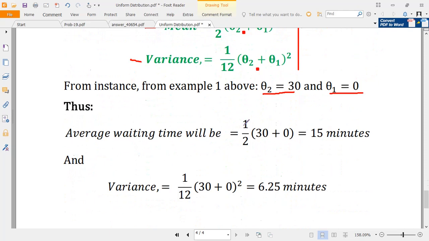Here are the results. The average waiting time will be equal to a half times 30 plus 0, which is 15 minutes. That is the mean. And the variance will be equal to 1 over 12 times 30 minus 0 squared, which is 75. You are done. That's simple.